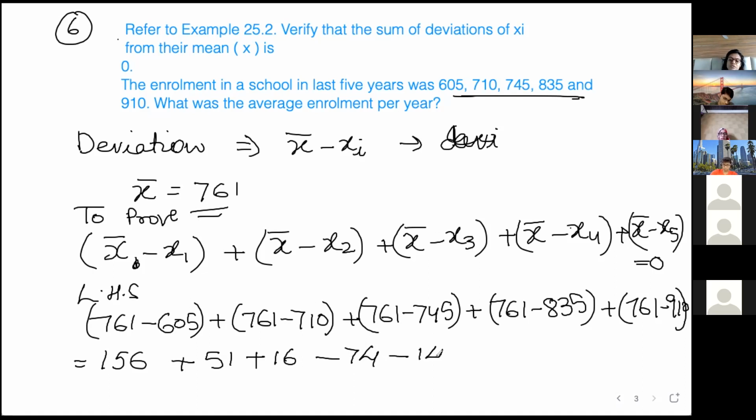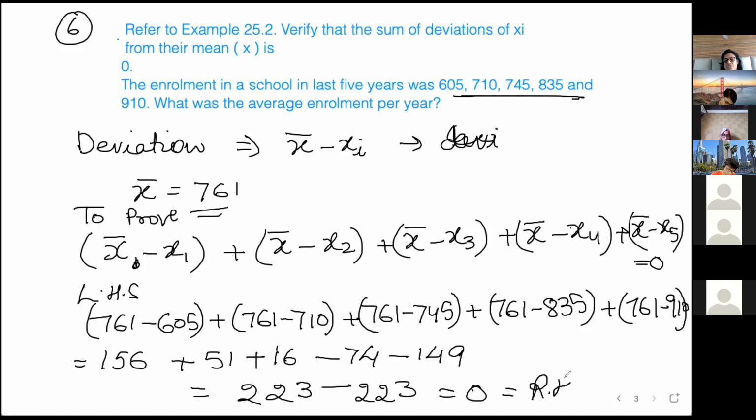Add all the positives and add the negatives. When we add the negatives, we get minus 223. Adding all the positives, we get 223. So the sum is 0, equal to the RHS.